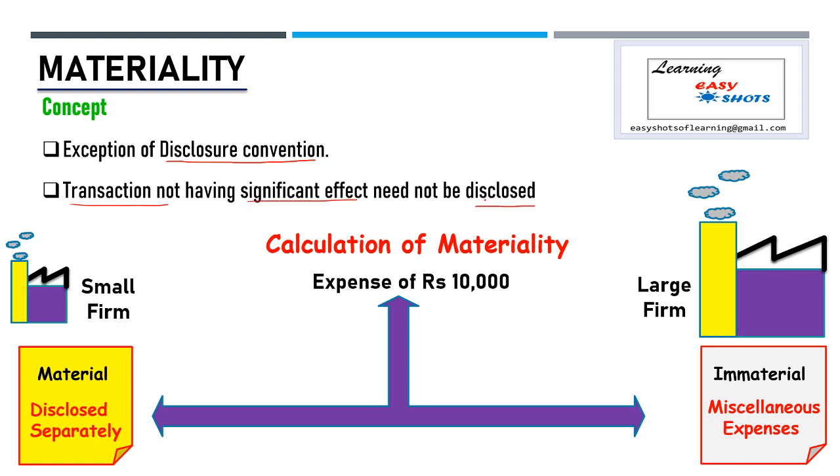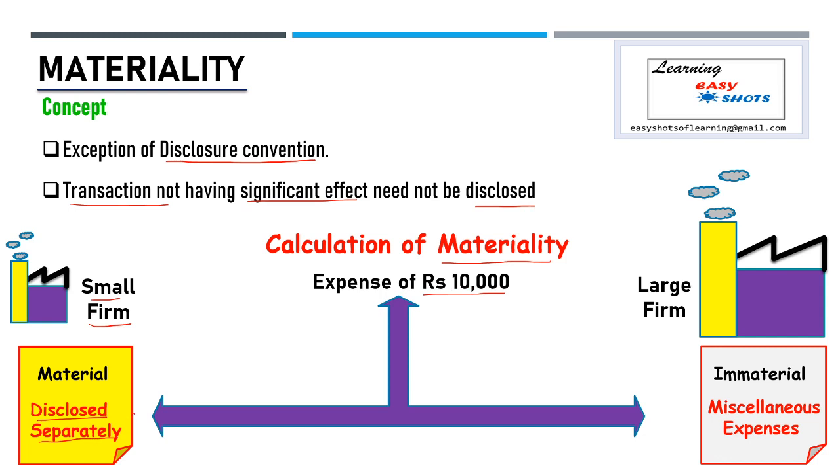It means all the transactions that have a significant effect on financial statements must be disclosed. Now, how do we calculate the materiality or importance of any transaction? For example, if a company incurs a loss of 10,000 rupees, for a small firm it is a material expense and should be disclosed separately.